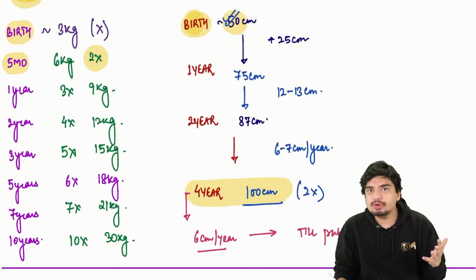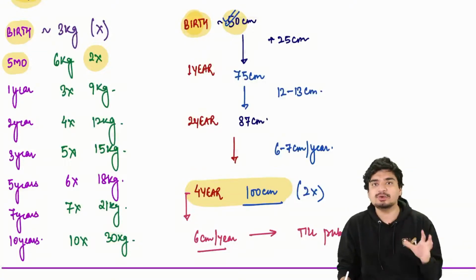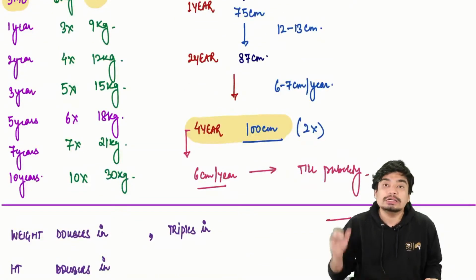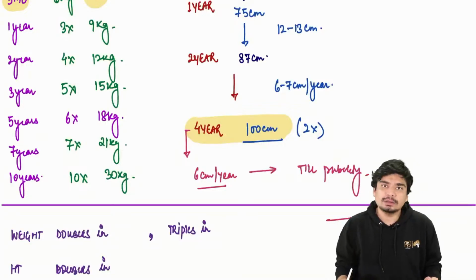So at 4 years of age, baby is going to be 100 centimeter. Beyond 4 years, baby is going to gain 6 centimeter per year till puberty.